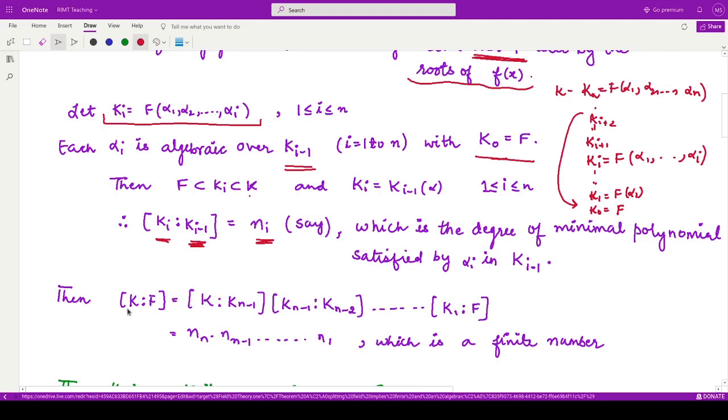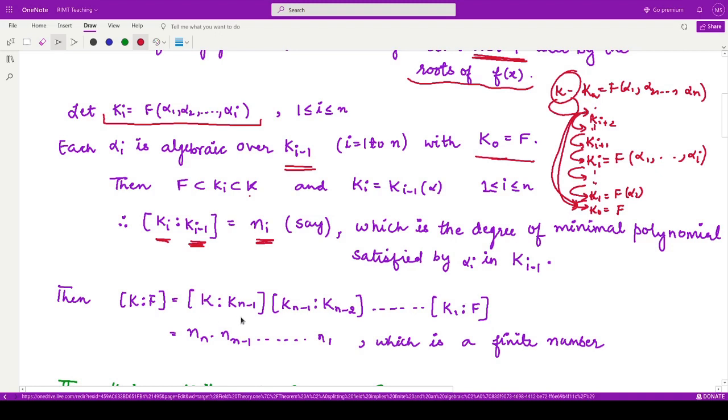We are interested to calculate the degree of this upper field K defined over this lower field F. So we will use the result where the degrees are broken down into the product of the lower degrees: the degree of this over this, this over this, and so on.